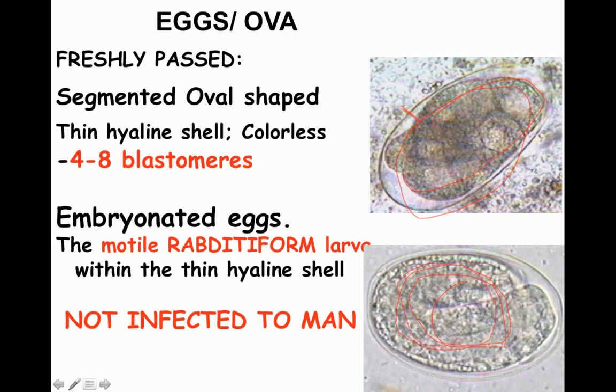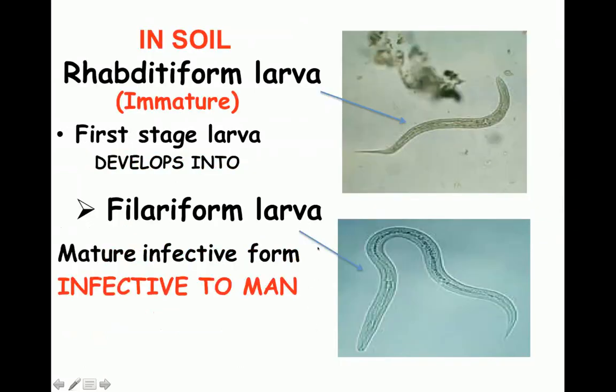Now, the eggs containing rhabditiform larvae are not infective to man. Please, these eggs are not infective to man. In the soil, further developments occur. The shell breaks down, and this rhabditiform larva comes out. This is the immature form of the larva. This further grows in the soil and is converted into filariform larvae. And this filariform larva is infective to man, and it constitutes one of your MCQs.